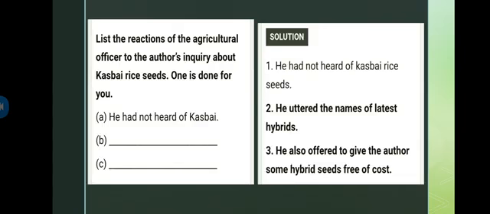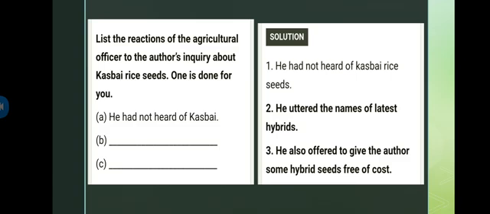Now, moving towards another question: list the reactions of the agricultural officer to the author's inquiry about Kasbai rice seeds. One is done for you. Now, as you know, he was trying to discover where exactly he would get the rice. So, while doing that, he also met the agricultural officer. So, what exactly happened while getting the details over there? That's what we have to mention step by step.